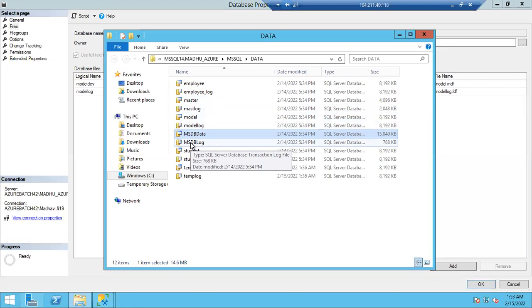If they are there, the master database will bring this database online. If not there, the master database won't bring this database online. System databases also will be offline. If system databases are offline, guys, your SQL Server won't start. Okay, so this is just one piece of information in the master database. Like this, it will store all the metadata, all the file sizes, file locations, physical path of each file, the logical name and physical name of each file, how many tables are there, how many columns are there, how many records are there. The metadata of the whole SQL Server will be stored inside your master database.